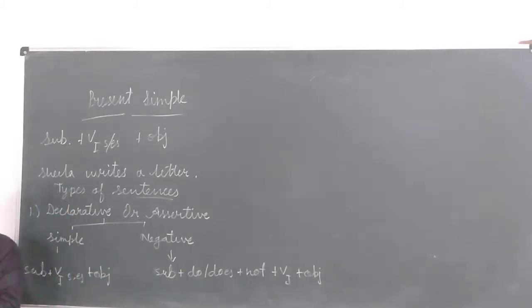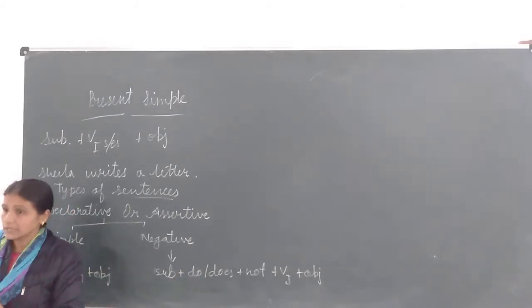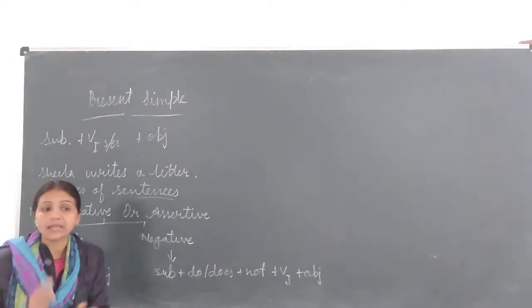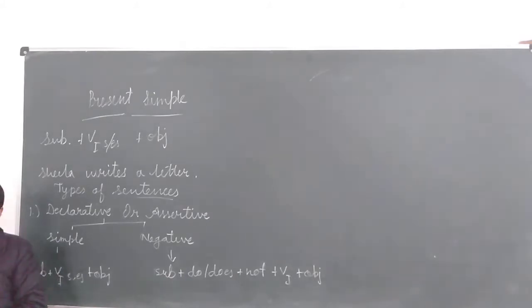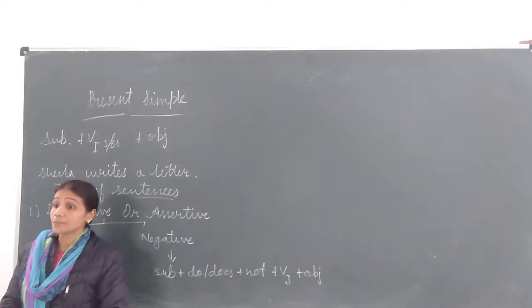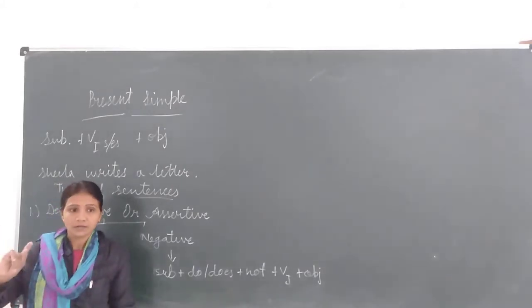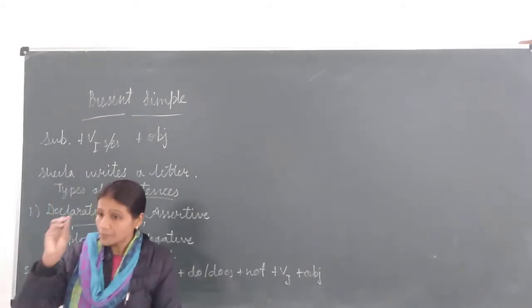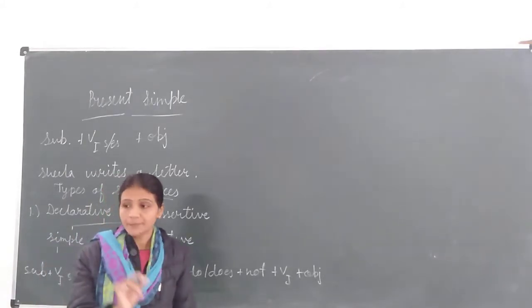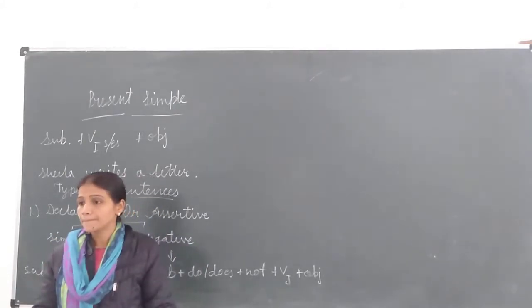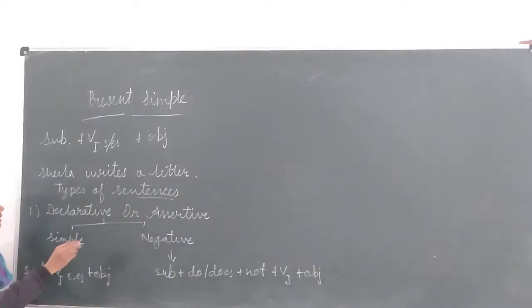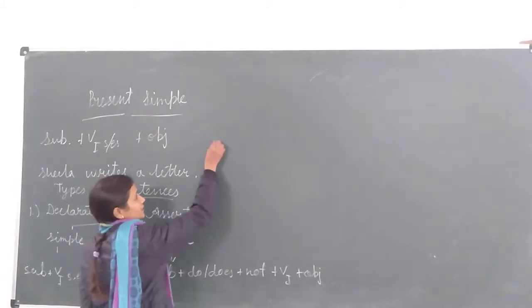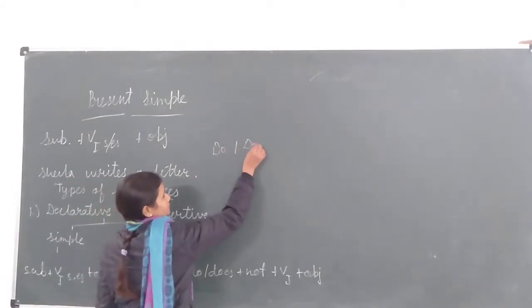Now in present simple tense, suppose we are making a negative sentence, at that time we should know about the helping verbs, because to make a negative sentence we have to use helping verbs also. So now can anybody tell me what the helping verbs of present simple tense are? Raise your hand if anybody knows. Helping verbs of present simple tense. Dharmishta. Do and does. So do and does are the helping verbs of present simple tense.